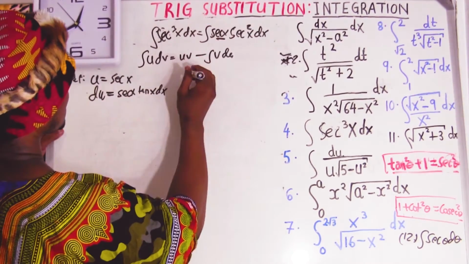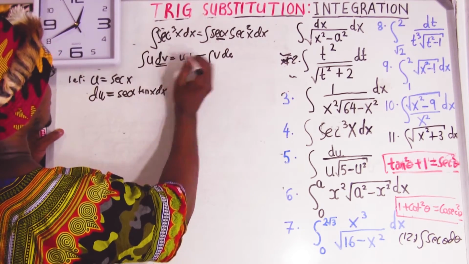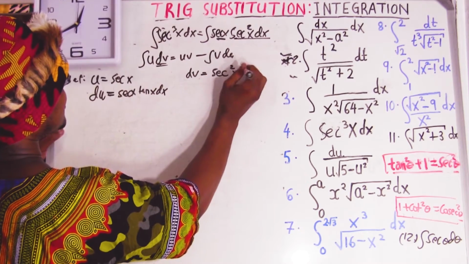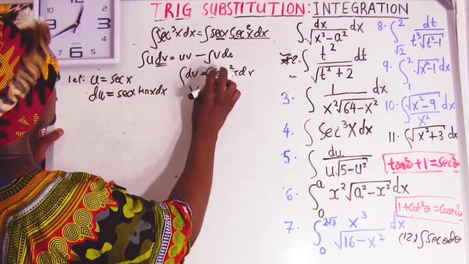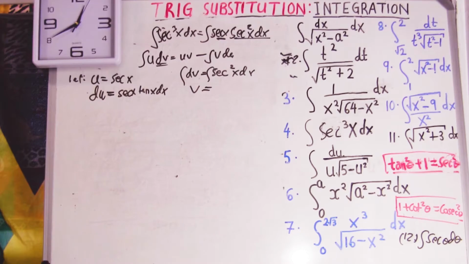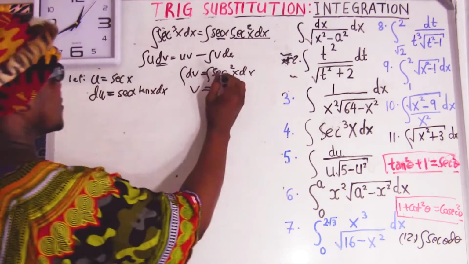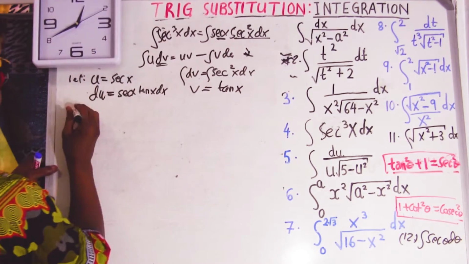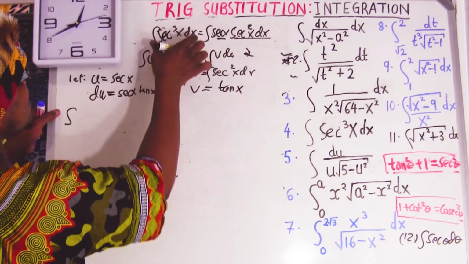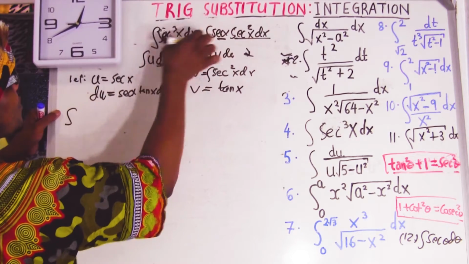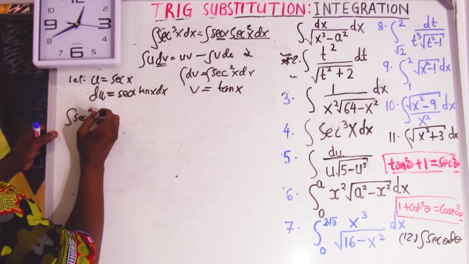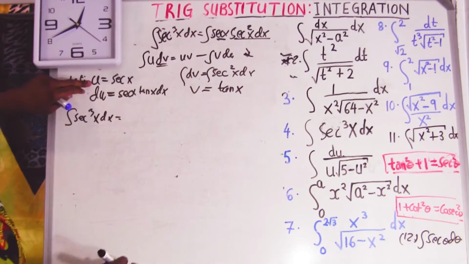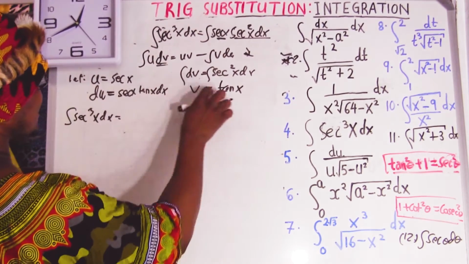Okay, now let's integrate this one. So we're going to say dv, which is this one, dv equals sec square x dx. Integrate, so v equals, when you integrate dv you get v. When you integrate sec square, you get tan. So now we have to substitute into this equation. The integral of sec cube x dx equals uv. What is u? u equals sec and v equals tan x, so it's going to be tan x sec x.